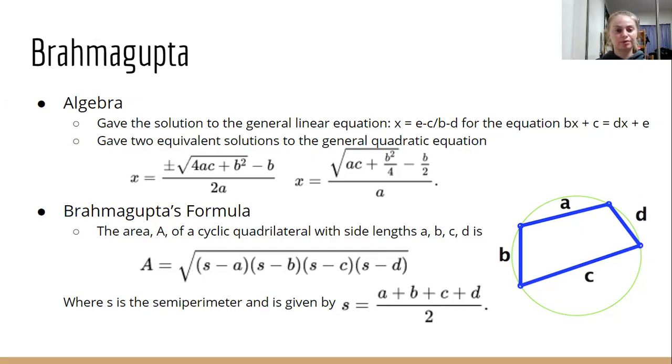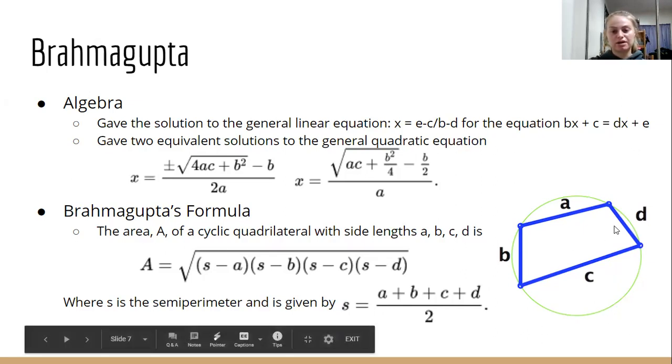Next, we have Brahmagupta's formula. So it says the area A of a cyclic quadrilateral with side lengths a, b, c, and d is that formula right there. So we have A is equal to the square root of (s minus a) times (s minus b) times (s minus c) times (s minus d), where s is the semi-perimeter given by (a plus b plus c plus d) all over 2. And so using both of those things, we can find the area of this cyclic quadrilateral.